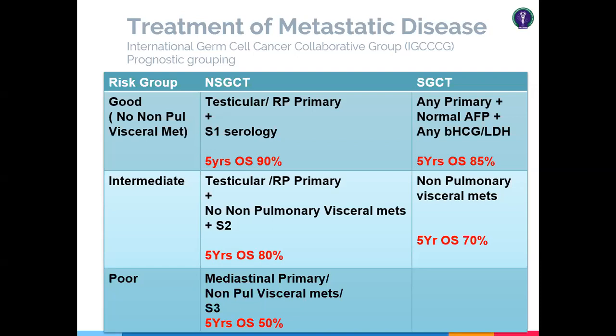In non-seminiferous germ cell tumor, there are 3 varieties: good, intermediate, and poor. Good is no non-pulmonary visceral mets, along with testicular or retroperitoneal primary, and S1 serology pattern, which I discussed previously. Intermediate risk, the primary pattern is the same, plus no non-pulmonary visceral mets, with S2 category. So the difference between good and intermediate in NSGCT is S1 and S2. S1 is good and S2 is intermediate. And apart from good and intermediate, all are in the poor category. So mediastinal primary, non-pulmonary visceral mets, and S3, all 3 are in the poor category. So these are the risk categorizations of these tumors.